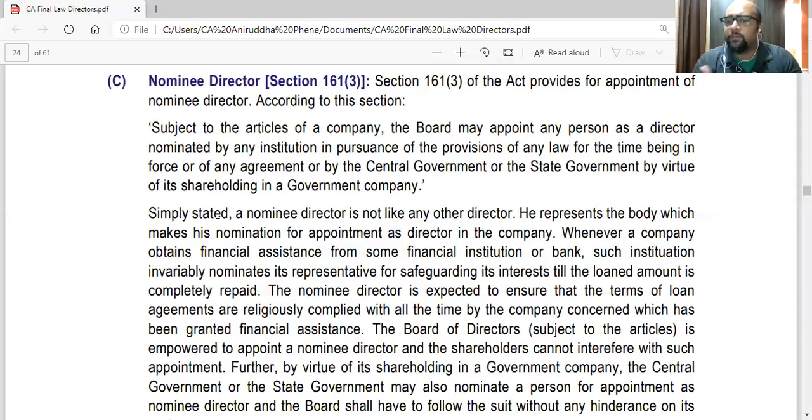So again, he has to be qualified. He has to have a DIN, and his term will be specified. So he is not a retiring director as well. So if he wants to get reappointed as a normal director, Section 160 will apply to him.